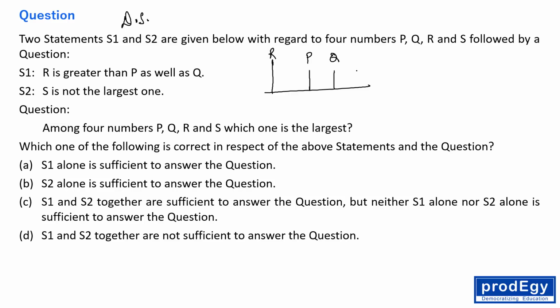So we don't know where S is. So let me write S over here, right? I don't know where S should be there. I mean, S has to be there. So among the four numbers P, Q, R, S, which one is the largest?